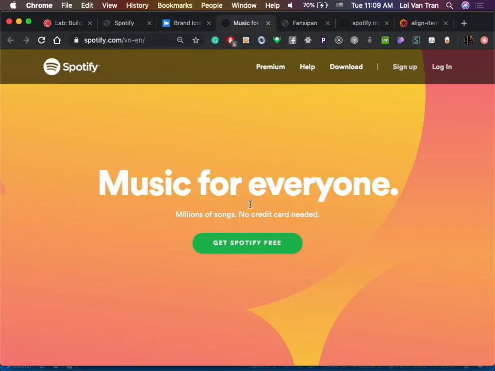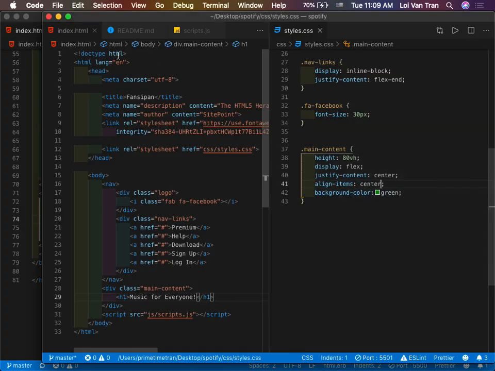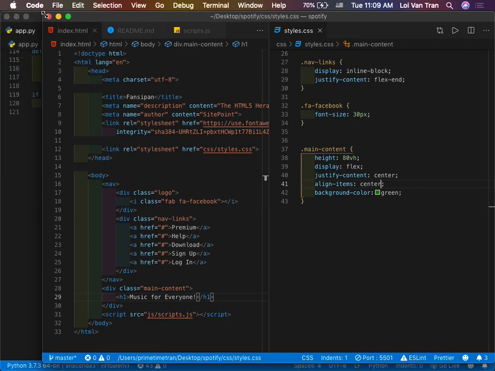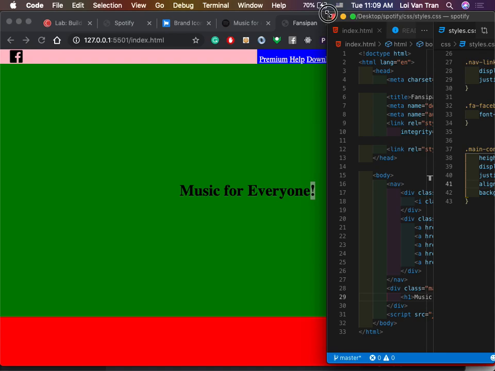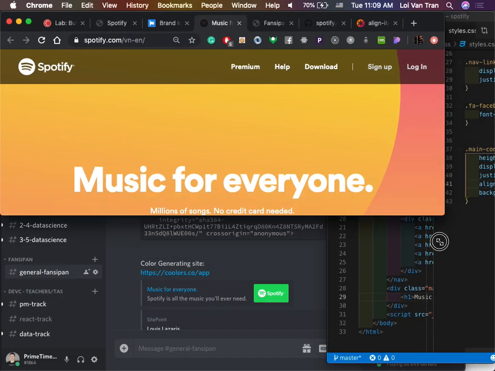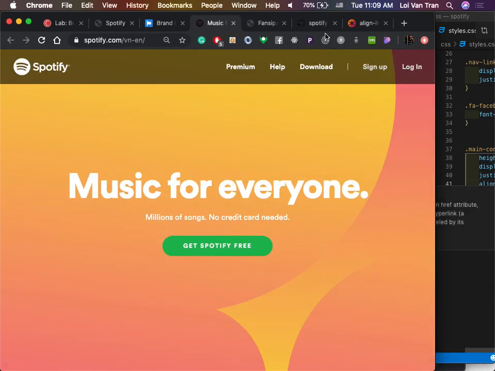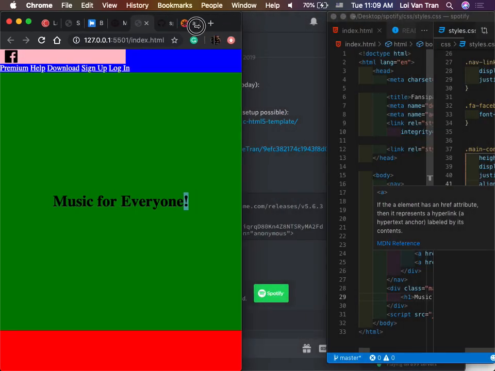Just the screen out so they can see. So again, you want me to? Just the screen so you can tell. Both of them? Yeah, no, the music for everyone, like just the screen so you can tell when music for everyone always stays in the middle, no matter what. For the one you build. Yeah, okay, yeah, my bad. Sorry. So you guys will see that it goes in the very center. Okay? Right?